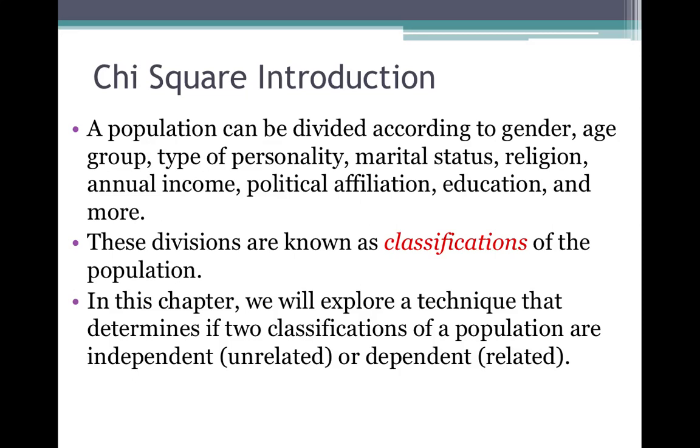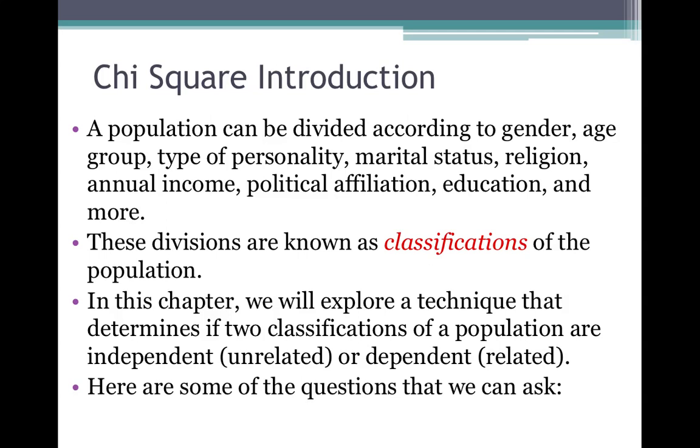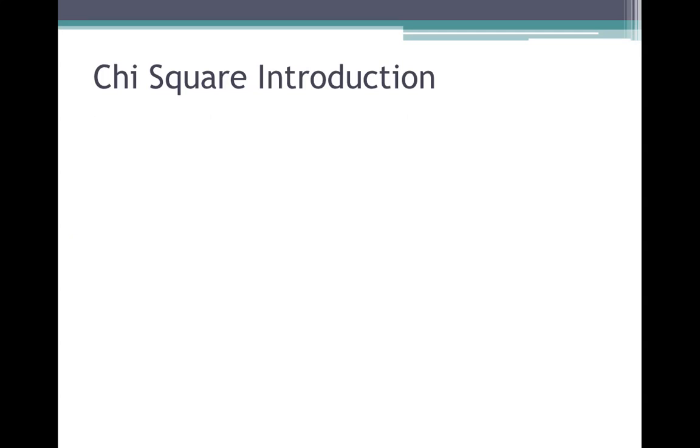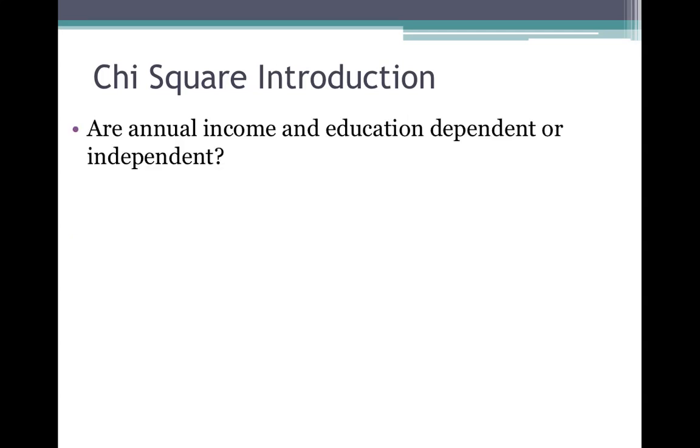In this chapter, we will explore a technique that determines if two classifications of a population are independent, which means they're unrelated, or dependent, meaning that they are related. And here are some questions that we can ask. Are annual income and education dependent or independent? So are they related or unrelated?